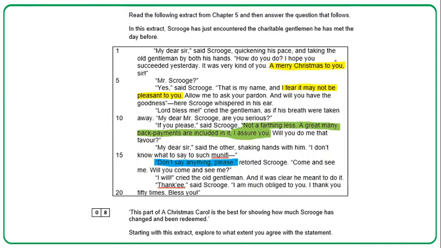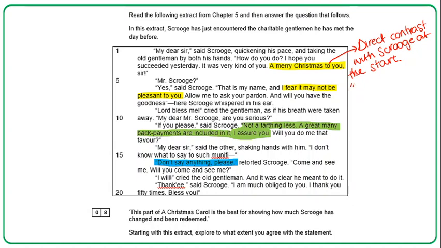I'm just going to annotate it the way that I would in preparation for writing my answer. So, a Merry Christmas to you. I've selected this because it directly contrasts with Scrooge at the start. You'll remember he said anyone going around with a Merry Christmas on their lips should be boiled with their own pudding and have a stake of holly put through their heart.